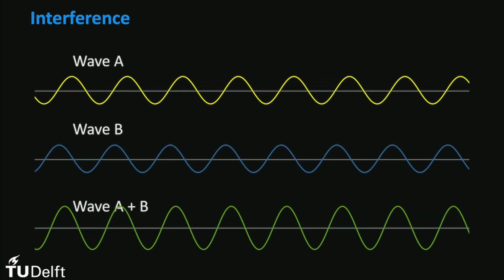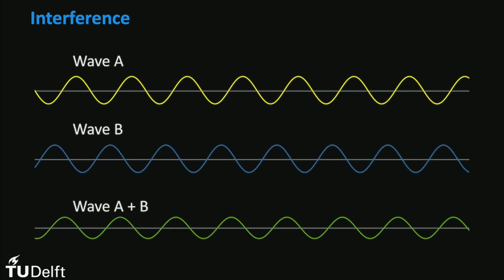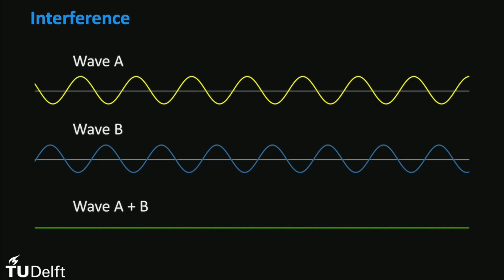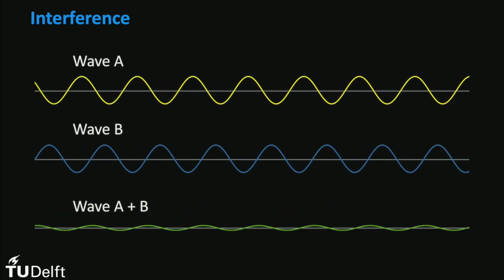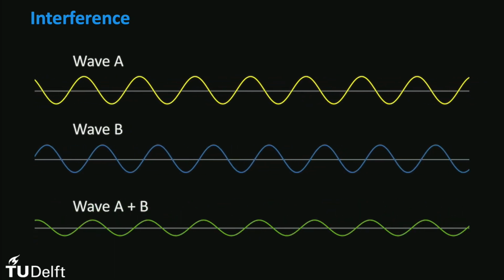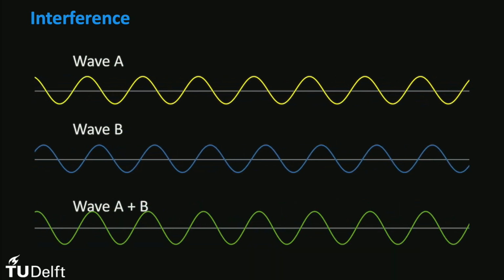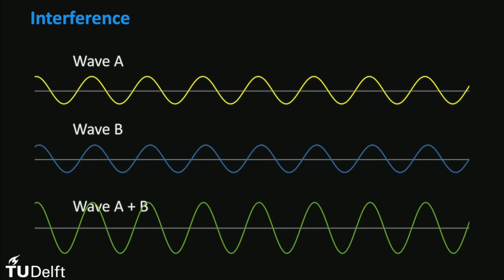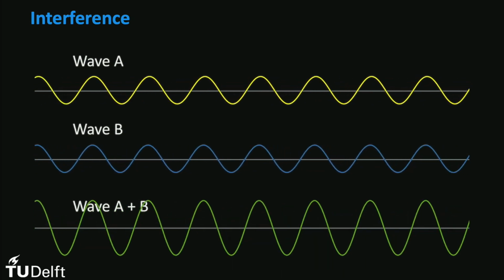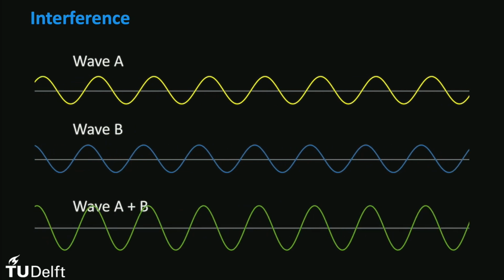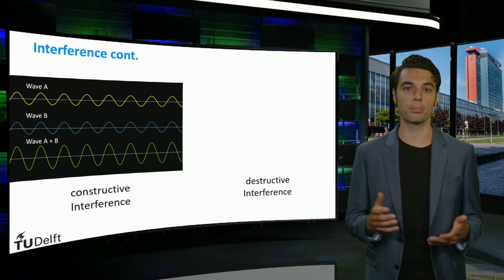Interference occurs when two different waves occupy the same space at the same time. We call these waves superimposed. This figure shows two superimposed waves moving in opposite directions. The resulting wave is depicted by the blue line. We can see that the amplitude of the superimposed wave is sometimes greater than and sometimes smaller than that of a single wave. When the two peaks of two waves are perfectly aligned, they are said to be in phase.